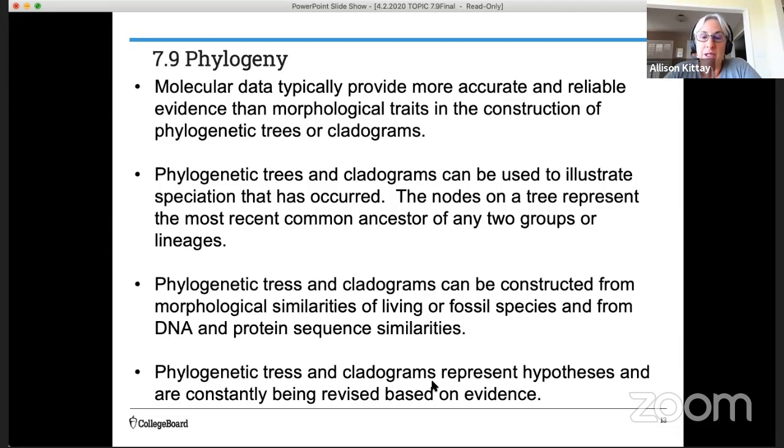Phylogenetic trees and cladograms can be constructed from morphological similarities of living or fossil species and from DNA and protein sequence similarities. And in just a moment, I'm going to take you through a lab that you might do if you were in class right now that will have you start off with morphological characteristics and then refine it using molecular evidence. In this case, it'll be DNA sequence evidence. And finally, phylogenetic trees and cladograms represent hypotheses and are constantly being revised based on evidence. So the lab will also give you practice at revising your original hypothesis.